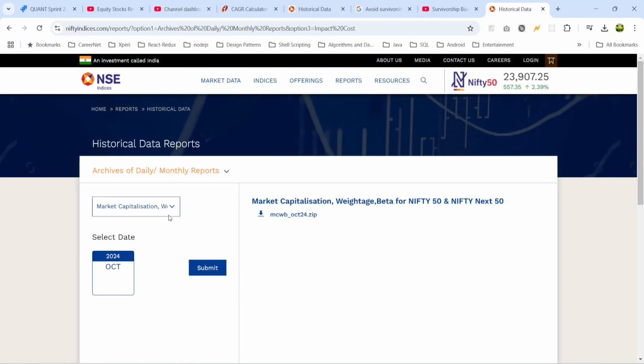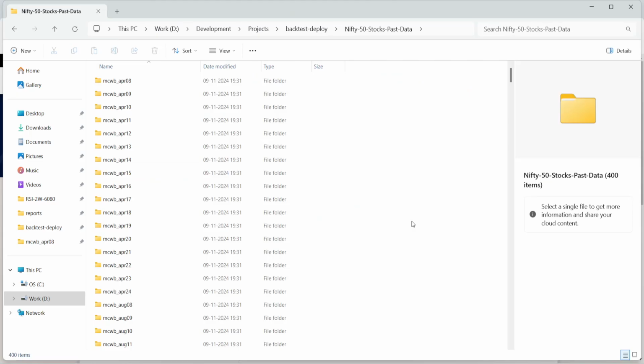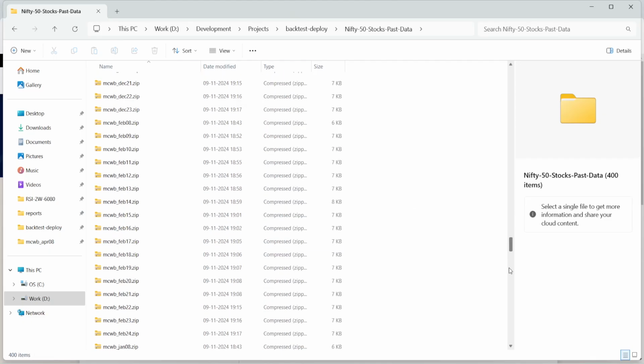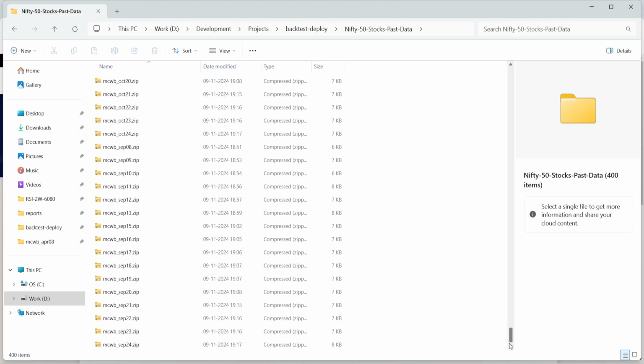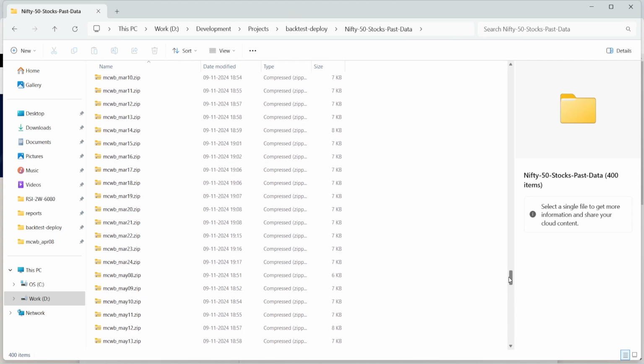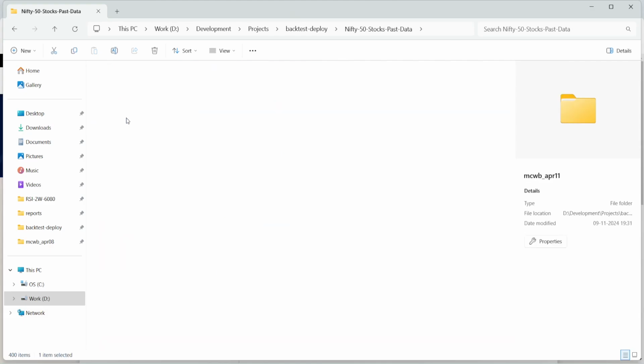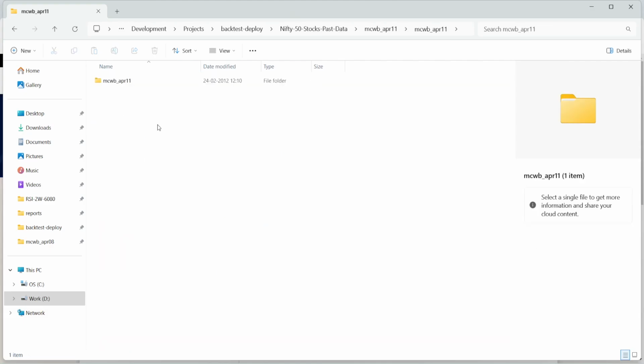Another point is I have this data from January 2008 onwards. We don't have this data before January 2008. That's the reason I have selected 2008 as a starting period, okay? So later I downloaded all this data. I wrote some code and scripts to download all these files programmatically for all the 200 plus months since 2008 till 2024. And then I unzipped all the data, and you have data like this for each year, okay?